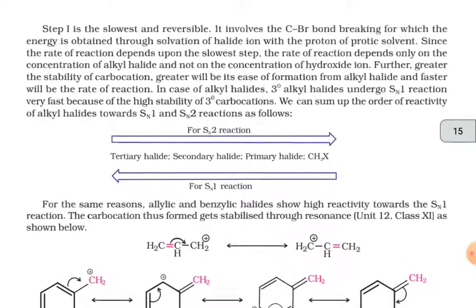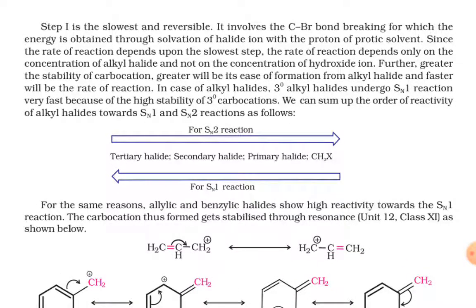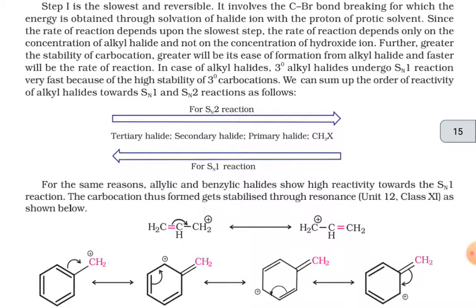of the protic solvent. Since the rate of reaction depends upon the slowest step, the rate of the reaction depends only on the concentration of the alkyl halide and not on the concentration of the hydroxide ion. Further, greater the stability of the carbocation, greater will be its ease of formation from alkyl halide and the faster will be the rate of the reaction. In case of alkyl halides, tertiary alkyl halides undergo SN1 reaction very fast because of the high stability of the tertiary carbocations.